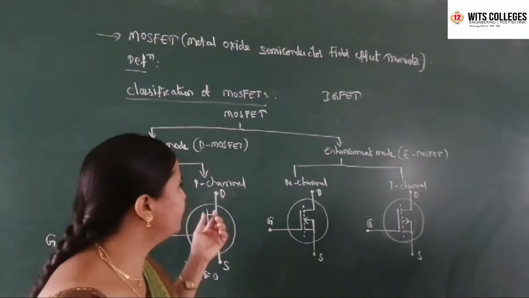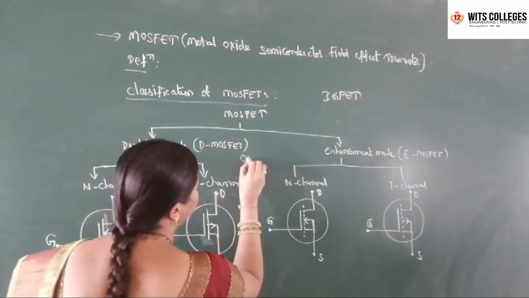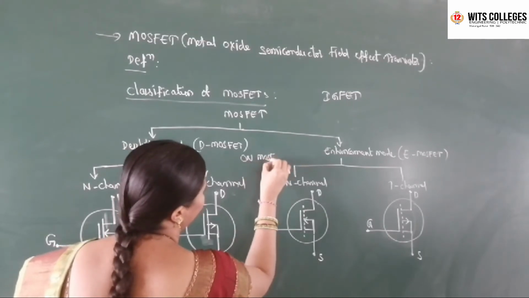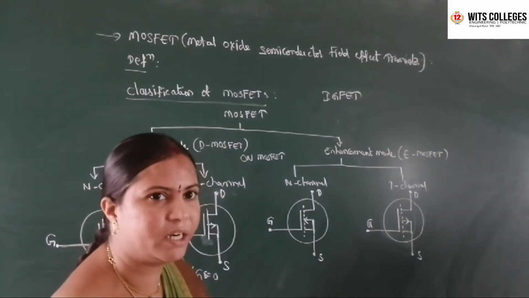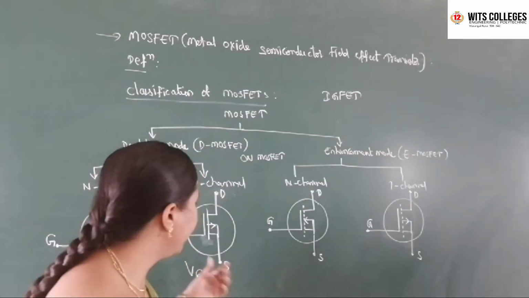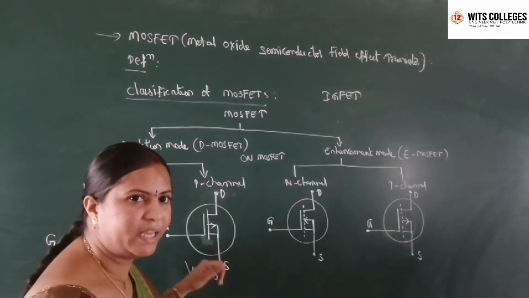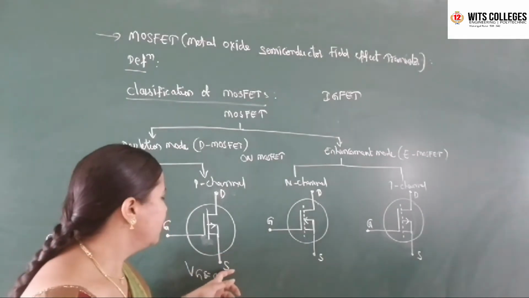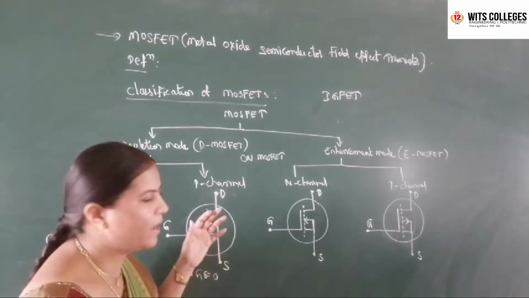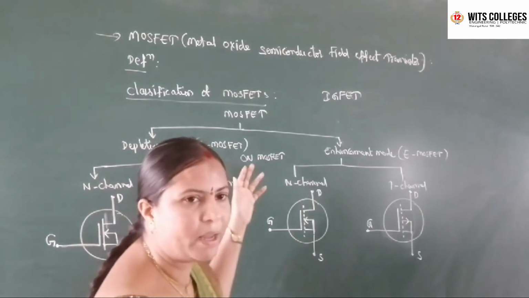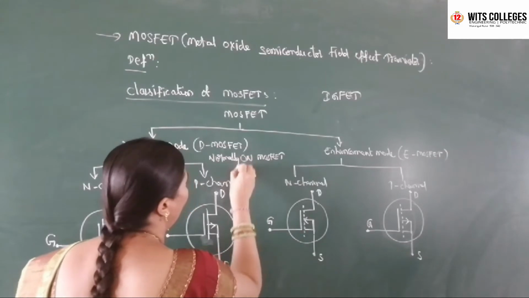That's why DMOSFET is said to be a normally on MOSFET. DMOSFET is named a normally on MOSFET. Without applying any gate to source voltage, since a channel exists between source and drain terminals, the drain current will flow from source to drain. That's why the MOSFET is named a normally on MOSFET.